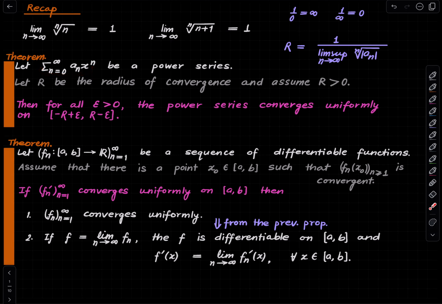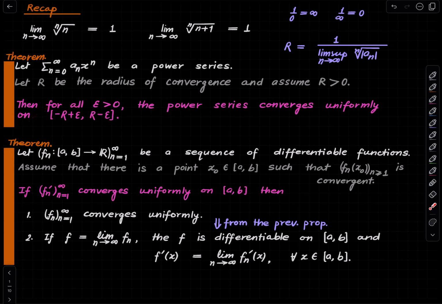we showed that any power series can be thought of as a genuine function. Right now this is just a formal expression, but if you restrict it to this interval, then it's a genuine function. If you take an x from this interval and feed it here, you get a real number out of it because the series will converge. Moreover, the power series will converge uniformly in any truncation of the interval of convergence, or the disk of convergence as we call it. So this is what we proved.